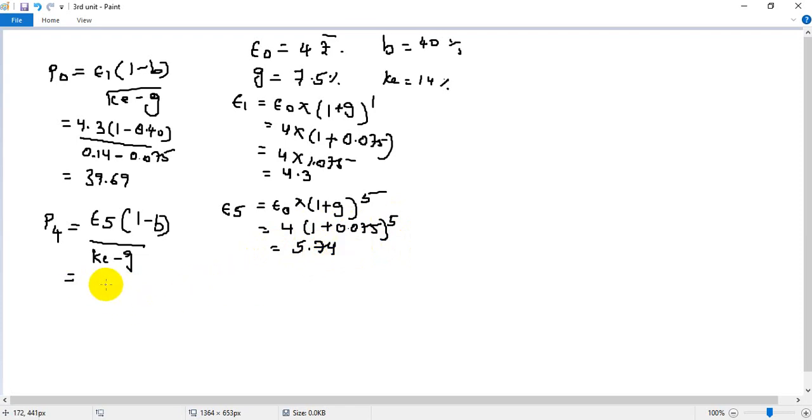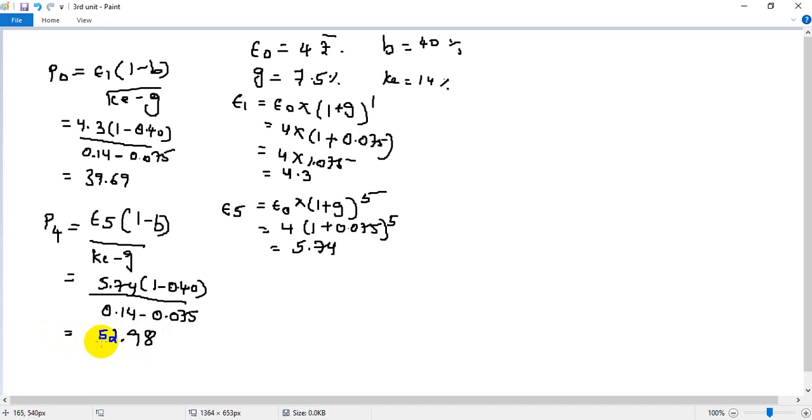Now you need to substitute over here 5.74 into 1 minus B, 1 minus 0.40, divided by K, 0.14, minus G, 0.075. Similar. So what you get over here is 52.98. So this is how you are supposed to do. I hope it is clear. It's very simple as such.